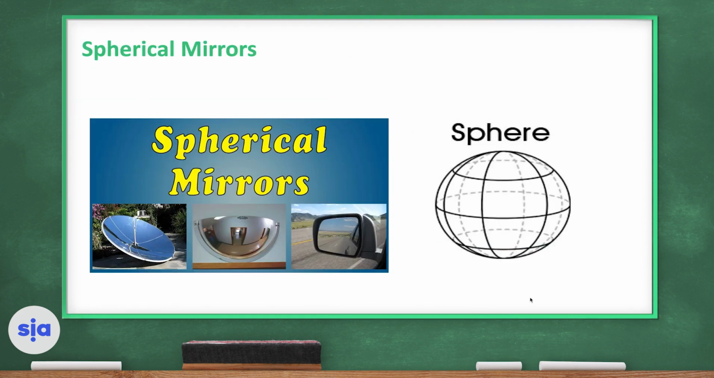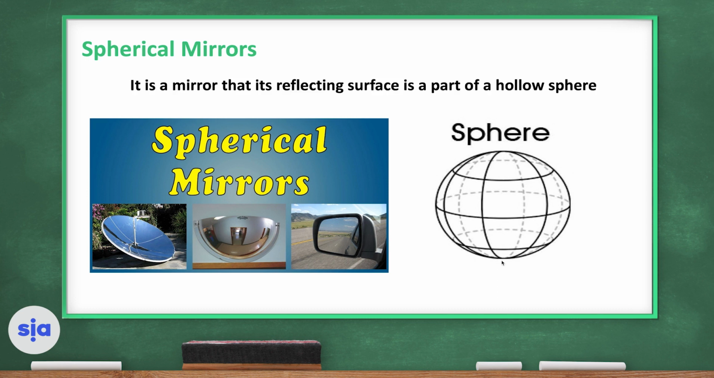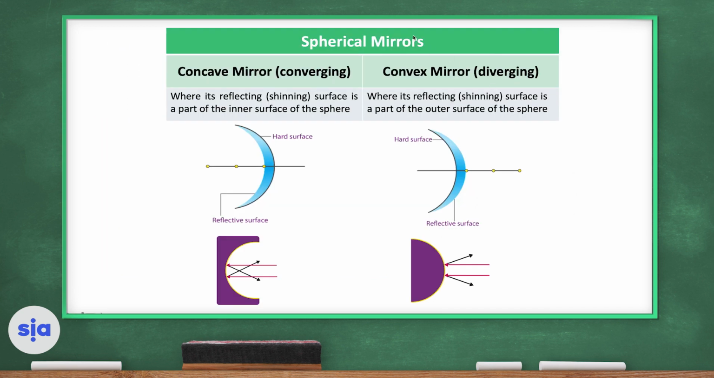The second type of mirrors are spherical mirrors, and this is a sphere. It's like a ball. So spherical mirrors are when the mirror is a part of a sphere. Its reflecting surface is a part of a hollow sphere. Let's see together types of spherical mirrors. We have either concave mirrors, and they are converging, and convex mirrors, and they are diverging.